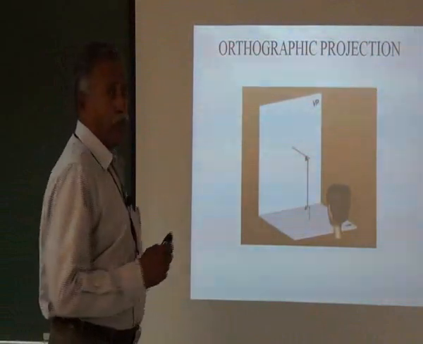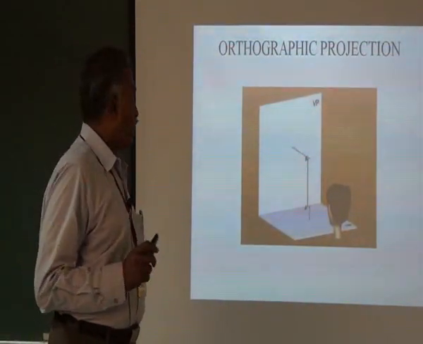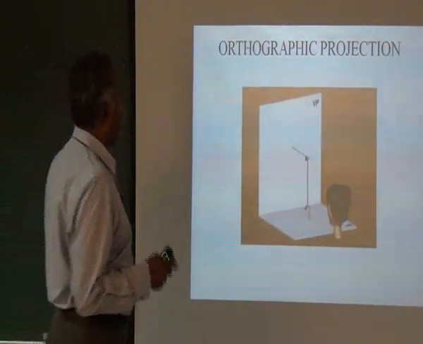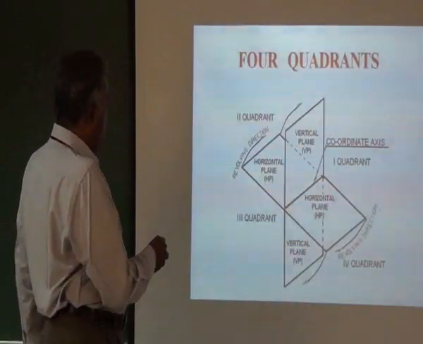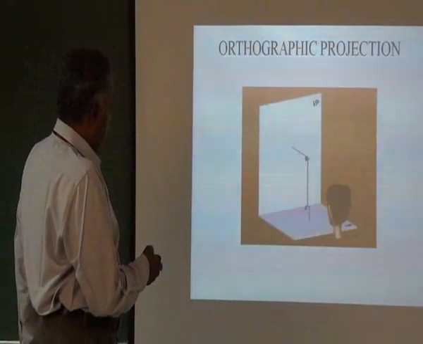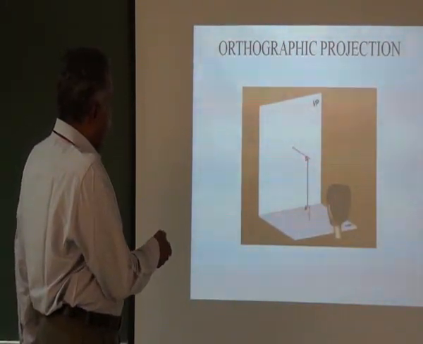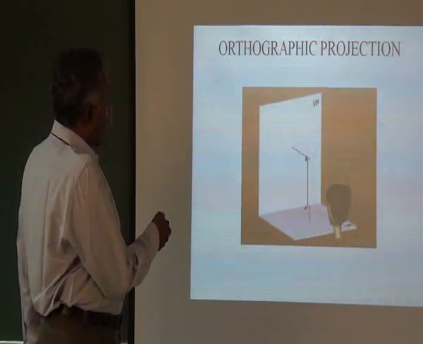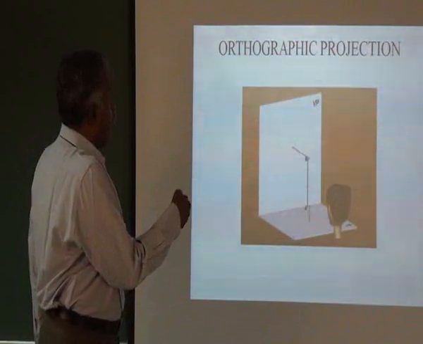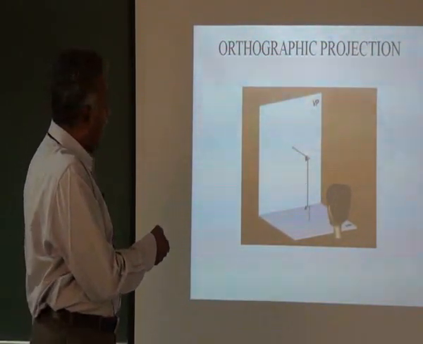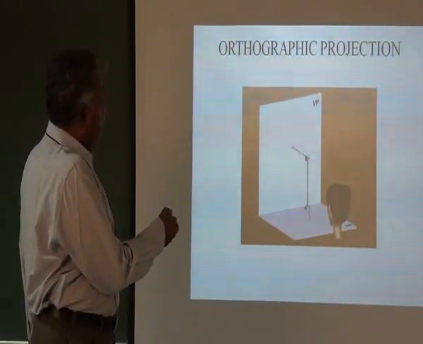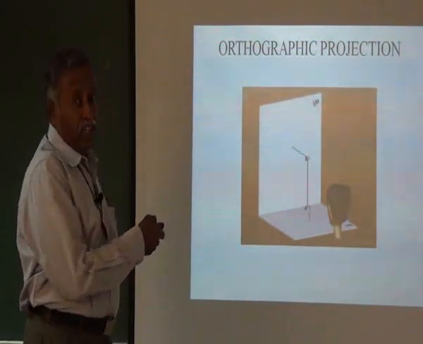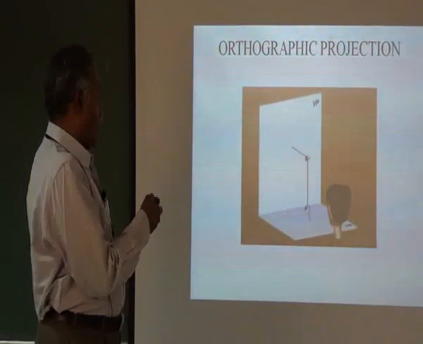Next, the orthographic projection. Orthographic projection means it is a perpendicular projection. For example, if you have a point A here, and you observe from this side, and draw a perpendicular line from the point A to a plane called the vertical plane, then this observation is called the orthographic projection.